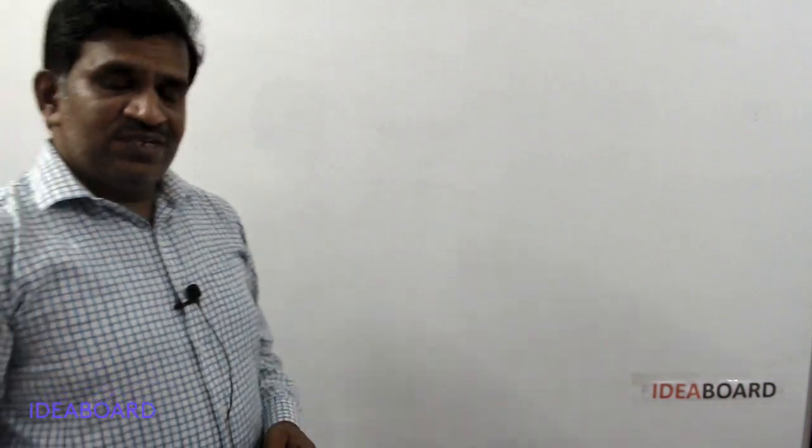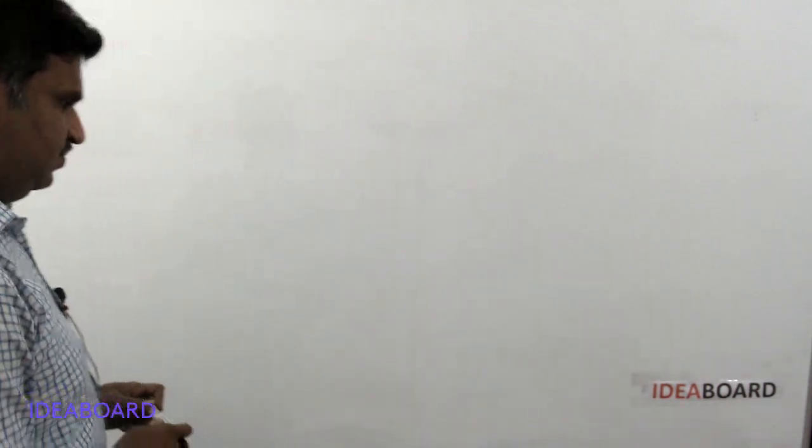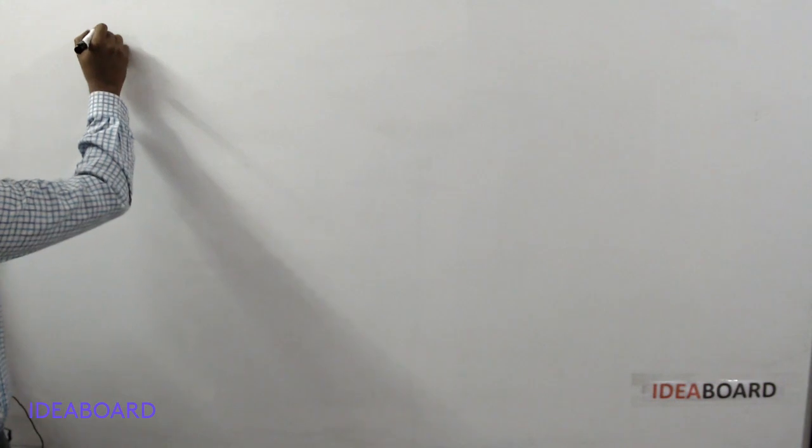Today I want to explain about the nomenclature of organic compounds.